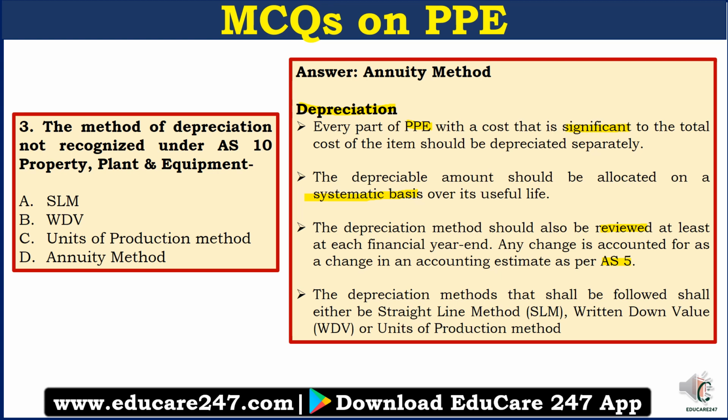The depreciation methods that shall be followed are either the straight line method, the written down value method, or the units of production method. So the annuity method is not included here. So our answer is annuity method.